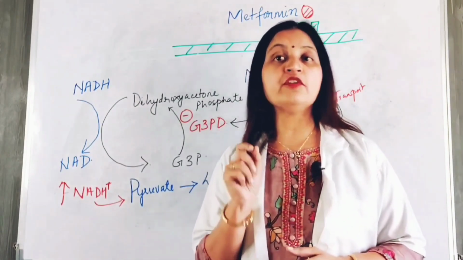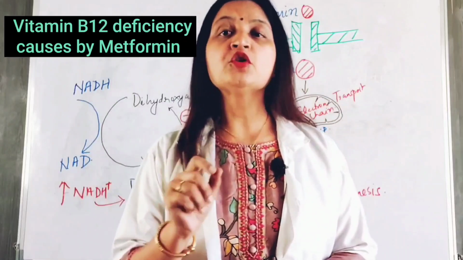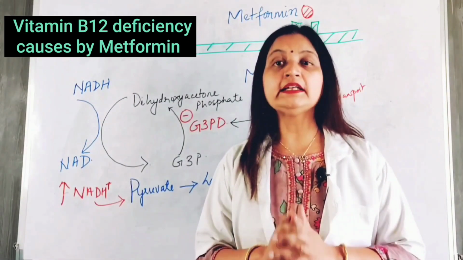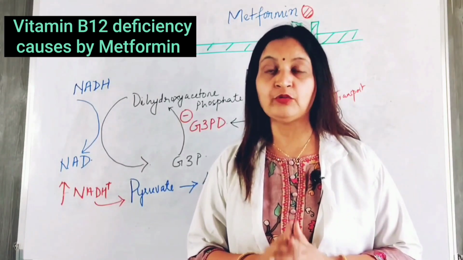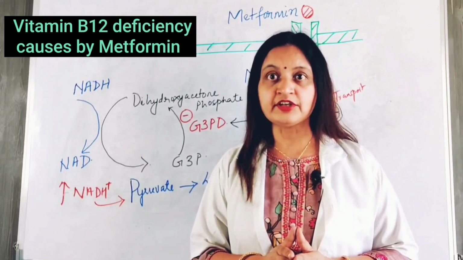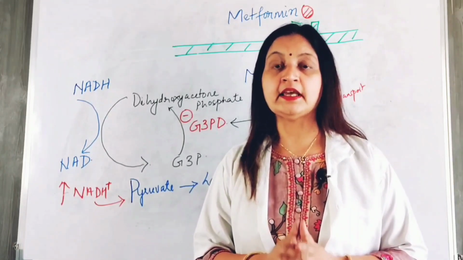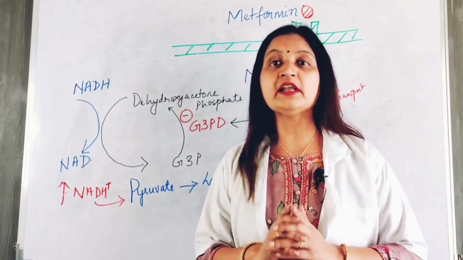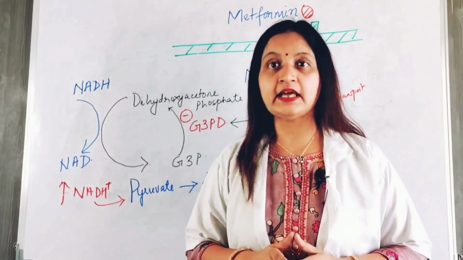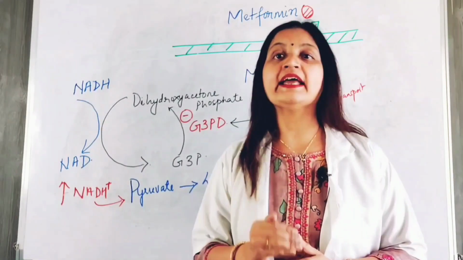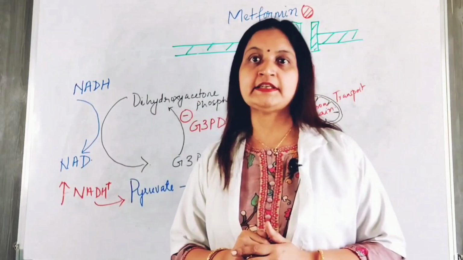Metformin can also cause vitamin B12 deficiency. Vitamin B12 deficiency occurs due to inhibition of intestinal absorption of vitamin B12 by metformin. So this decreases the serum B12 concentration, causing deficiency. In rare patients, vitamin B12 deficiency can lead to peripheral neuropathy and megaloblastic anemia. Taking a daily multivitamin protects against vitamin B12 deficiency.